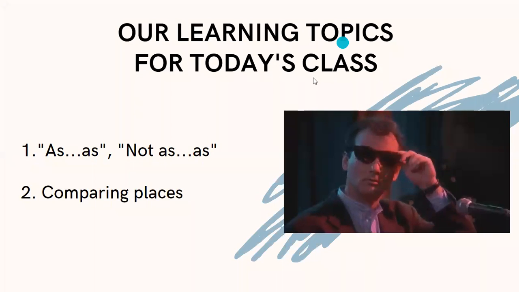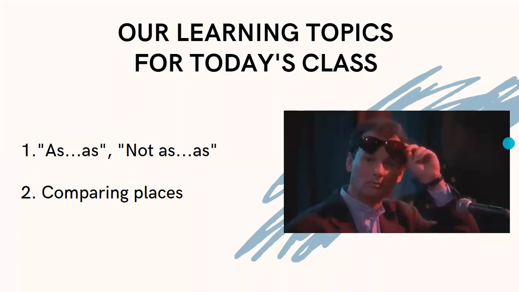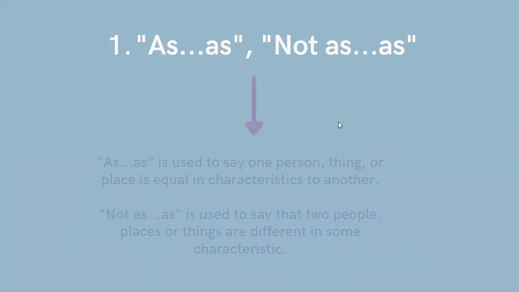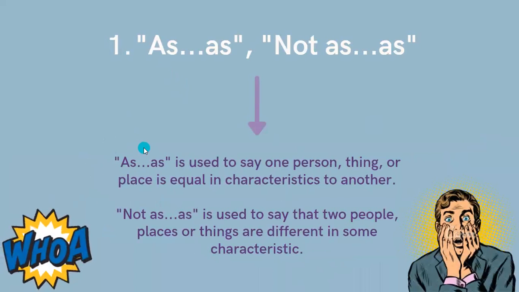Our topics for today's class include as, not as, and comparing places. As is used to say one person, thing, or place is equal in characteristics to another, while not as is used to say that two people, places, or things are different in some characteristic.